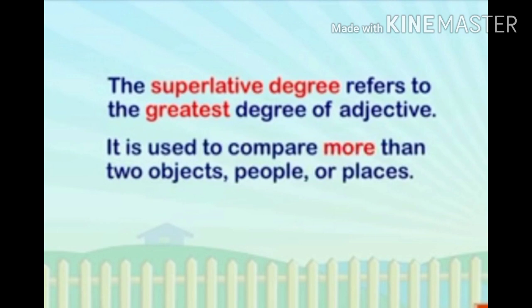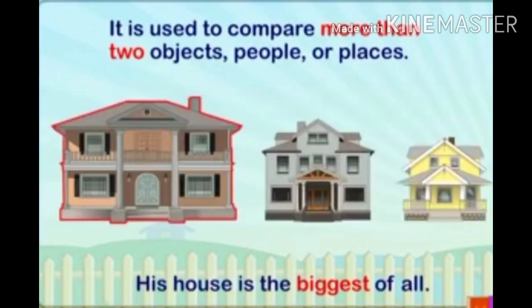Let's take an example here. His house is the biggest of all. Here the words the biggest are the superlative degree of the adjective. As you know the definition now, the superlative degree is used to compare more than two objects, people, or places. So by the definition, the biggest house, which is greatest in size, is a superlative degree.